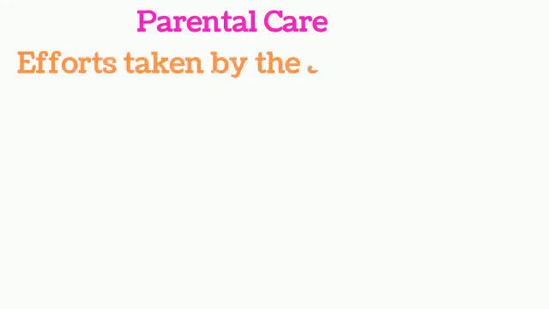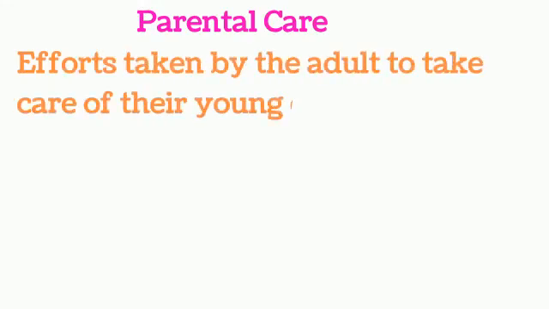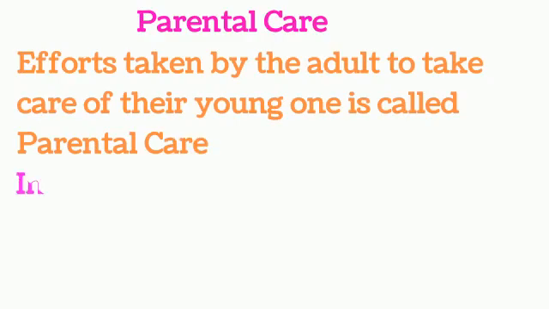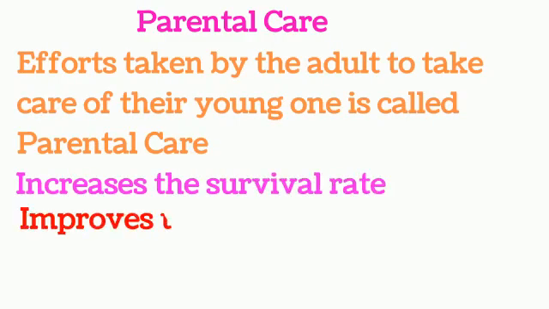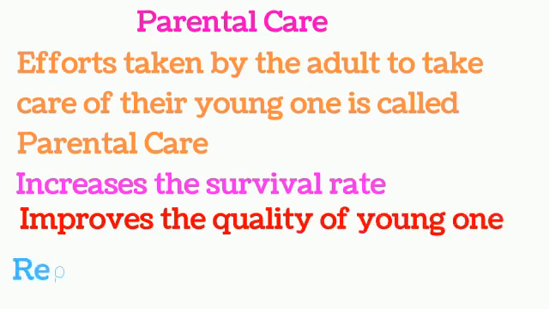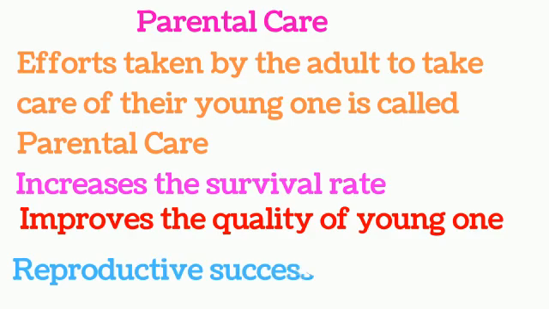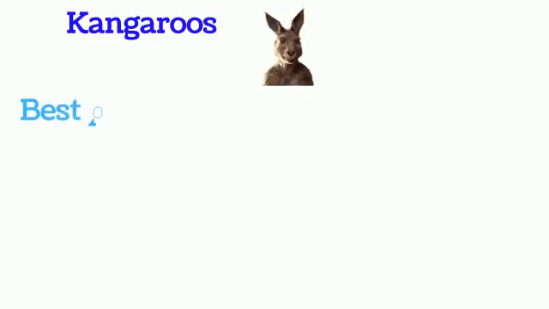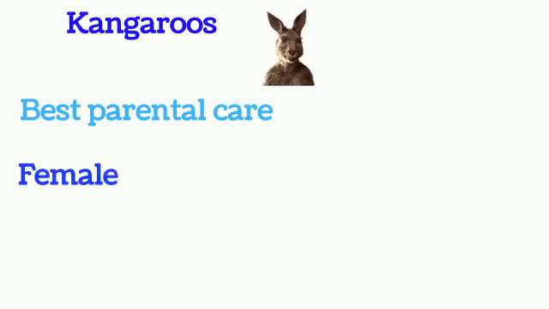Parental care. The effort taken by the adult to take care of their young one is called parental care. The parental care increases the survival rate and improves the quality of the young one. It increases the reproductive success of animals. In this list, first we learn about the kangaroo. Kangaroos are best known for parental care. The female kangaroo carries its baby in its pouch.